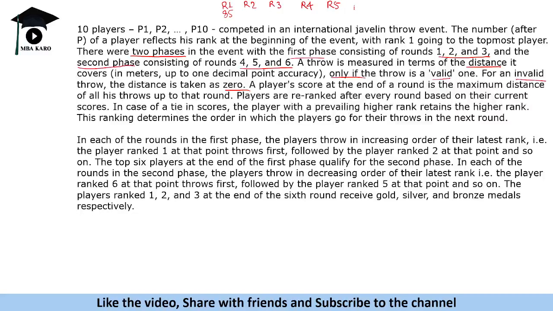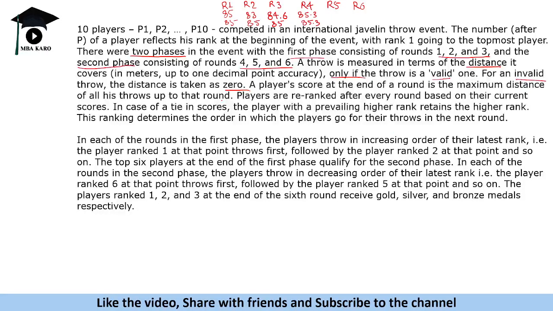So let us understand how this scoring is done. Suppose he throws 83 in this and now he throws 84.6. So his score till here will be 85 because it is the highest. Now suppose in round 5 he hits 85.3. So his score now becomes 85.3. His score will be the highest till that amount. If he increases from the previous score, that becomes his new score, and if he continues to throw less, that score remains the same. The highest of the best throw till that round is the score of the player.